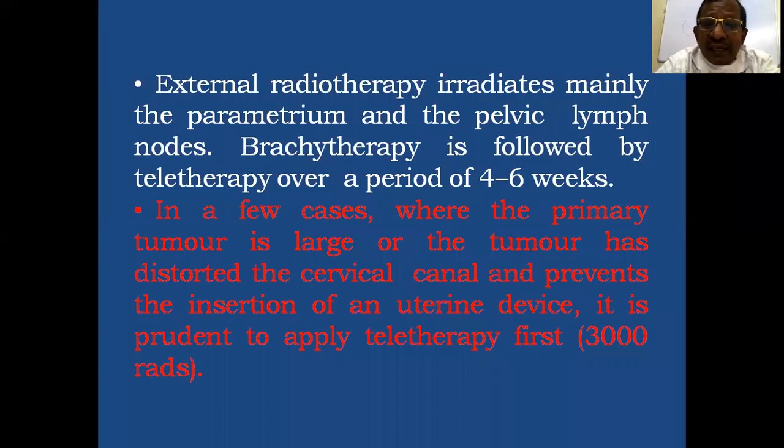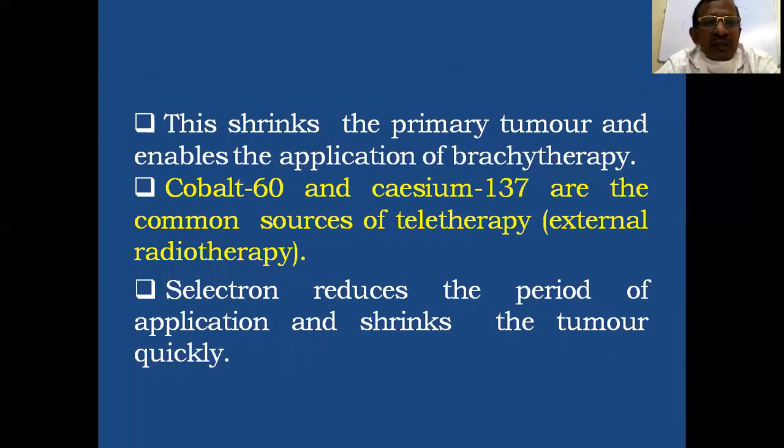Where the tumor is large and there is great difficulty in inserting the uterine tandem due to cervical stenosis, irregularity or fixity of the cervix, and the cervical canal could not be dilated, then teletherapy is applied first. This shrinks the primary tumor and enables the application of brachytherapy.